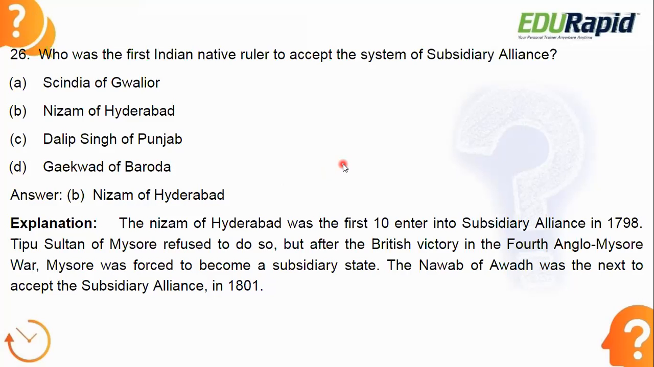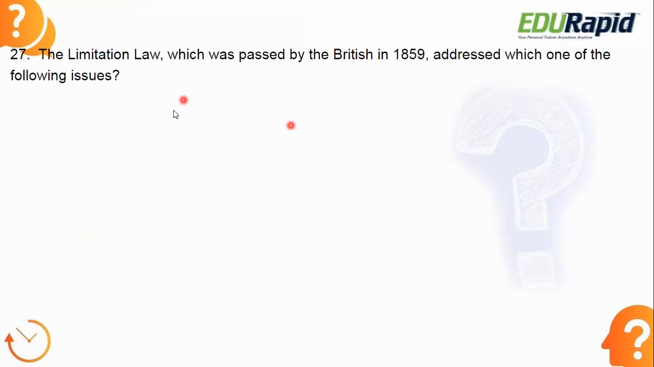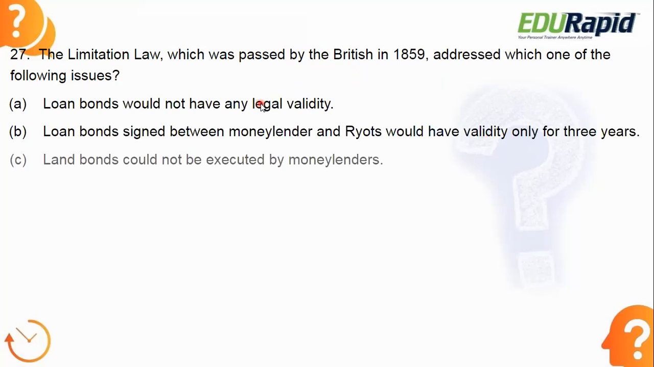Okay, the Limitation Law, which was passed by the British in 1859, addressed which one of the following issues? What is the answer?